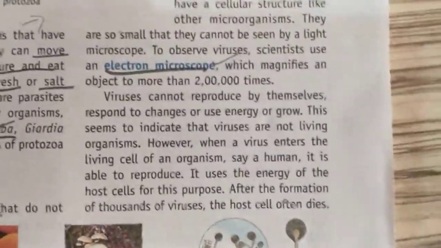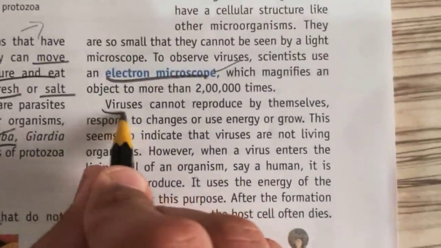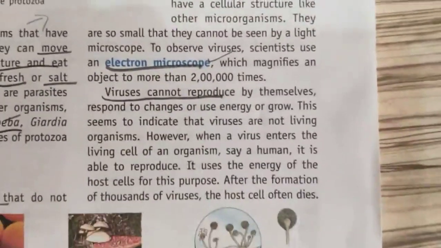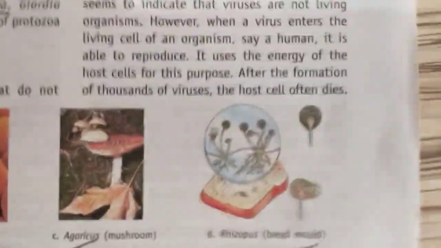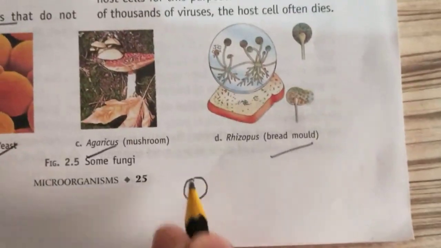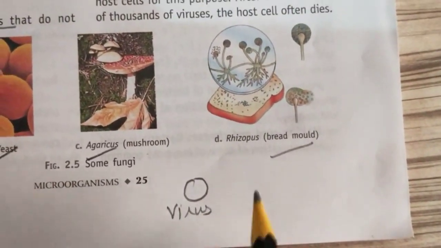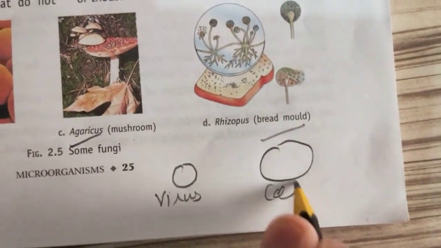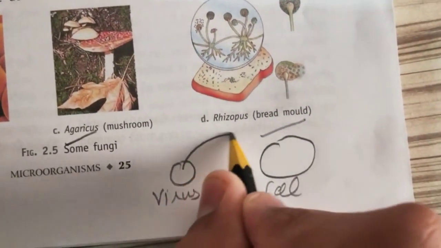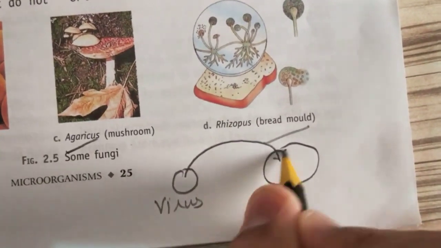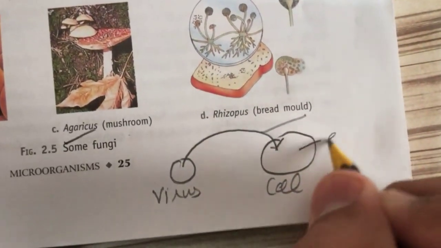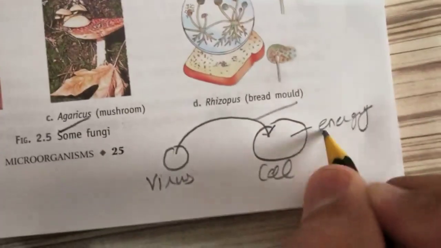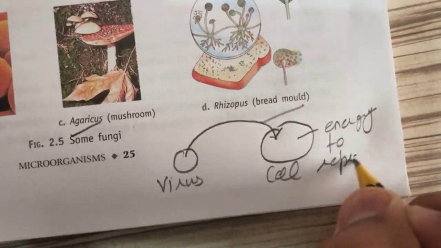Viruses can't produce their babies. That means viruses cannot reproduce. First, suppose this is a virus, a very small microorganism. It cannot reproduce, and this is a human cell. First of all, it will enter the human cell and use the energy of the human cell to reproduce, meaning to give birth to its babies.